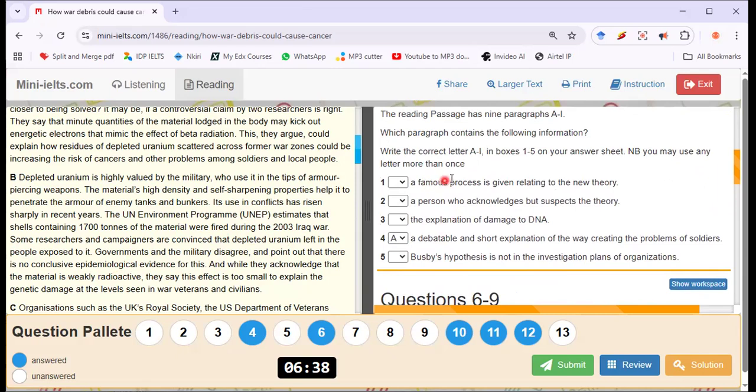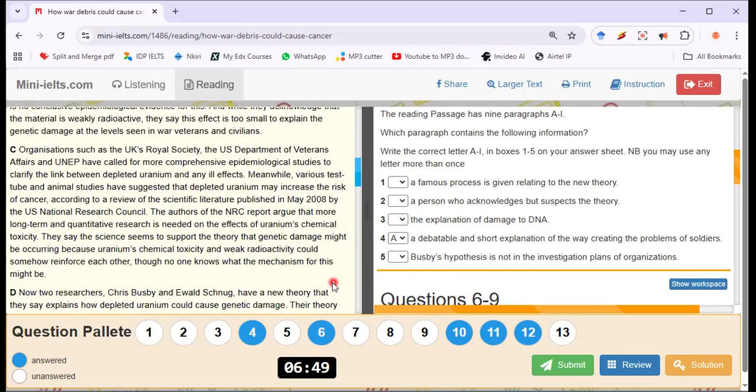Let's see. A famous process. There's nothing like famous process. A person. No. Explanation of damage. No, no. Let's go to paragraph C. Organizations such as UK Royal Society and the US Department of Veterans Affairs and UNEP have called for more comprehensive epidemiological studies to clarify the link between depleted uranium and any ill effects.